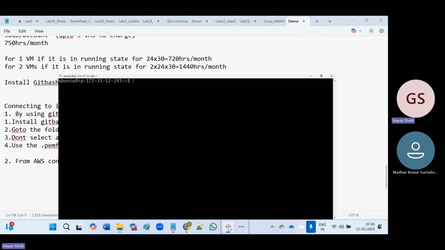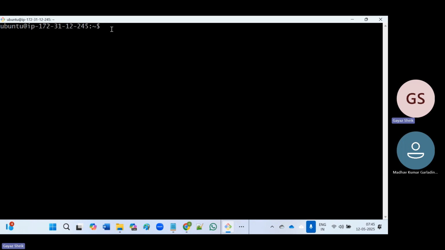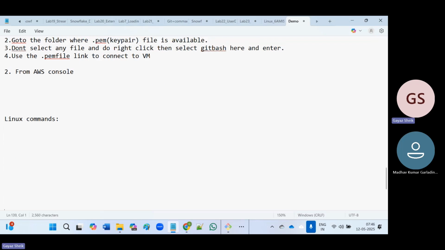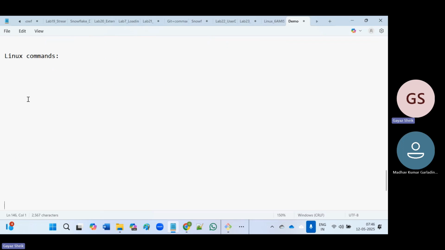Now we are able to access our virtual machine. This is the Linux machine, and we can execute Linux commands now. Up to now we executed one command. What is the command we executed? We executed the clear command. What will this do? It will clear the screen.